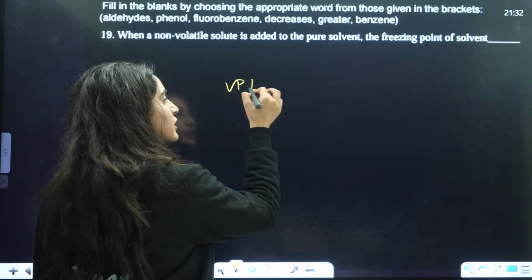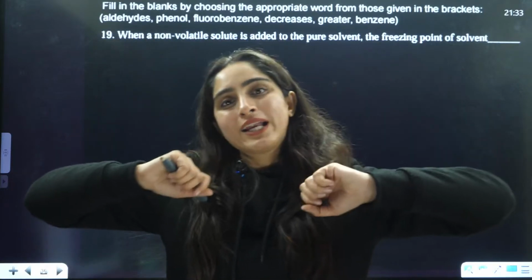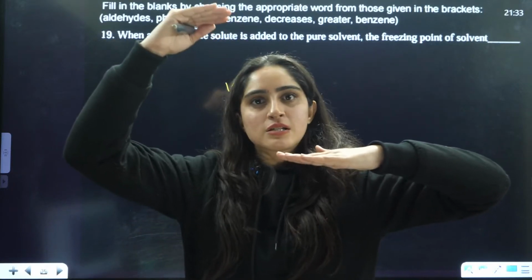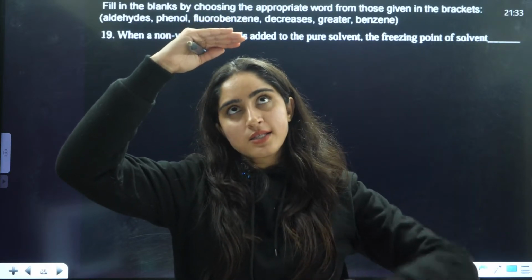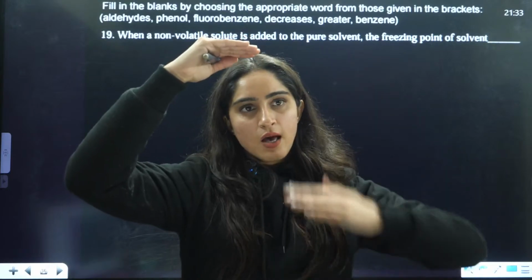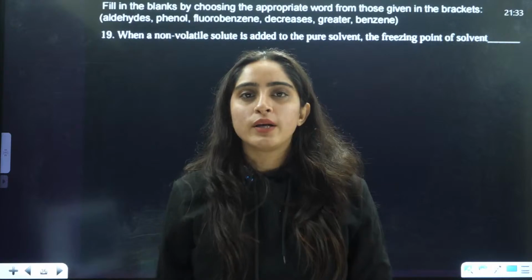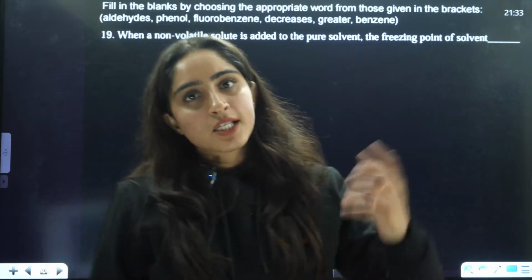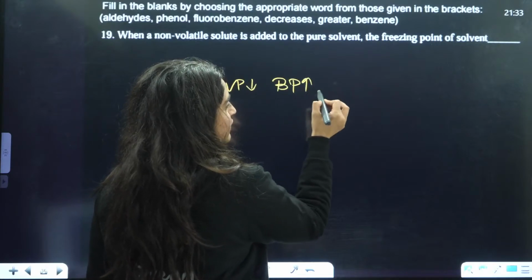When vapor pressure decreases, this is the vapor pressure. A boiling point is when vapor pressure matches the atmospheric pressure. So now when vapor pressure decreases, the boiling point will increase, because earlier it was here, now it is here, but atmospheric pressure is the same. That is why boiling point increases. That is why you say there is elevation in boiling point.